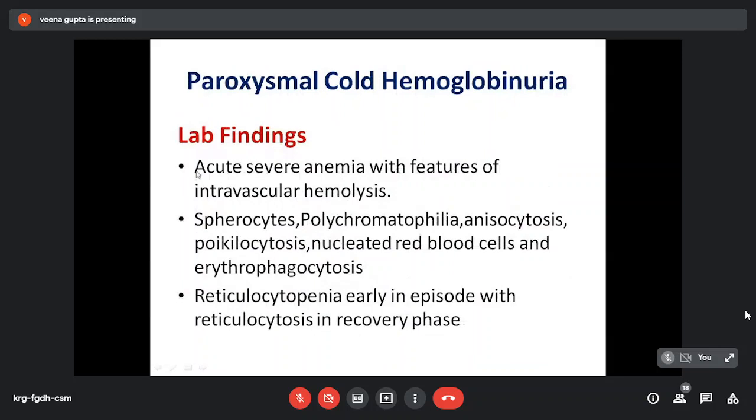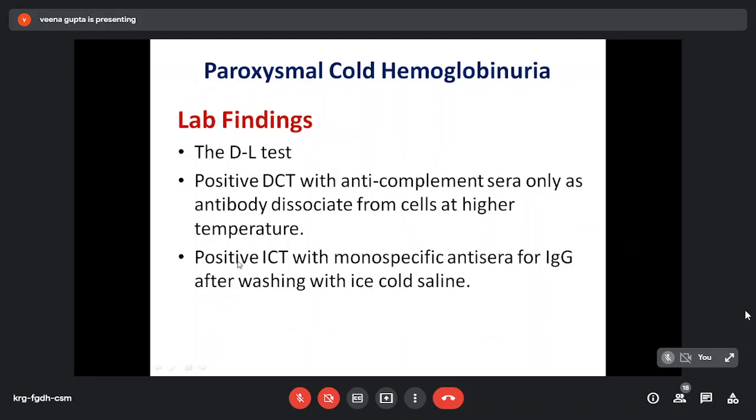So lab findings: they present as acute severe anemia with features of intravascular hemolysis. There are spherocytes, polychromatophilic cells, anisocytosis, poikilocytosis, nucleated red cells, and erythrophagocytosis. There may be reticulopenia also early in the episode of severe hemolysis, but reticulocytosis is seen in the recovery phase.